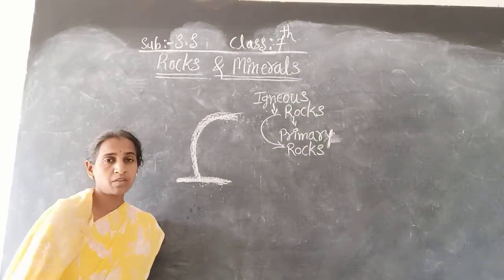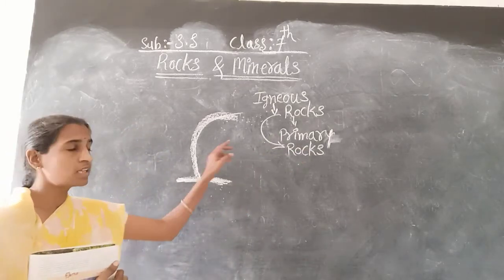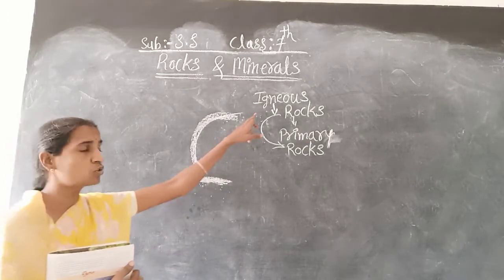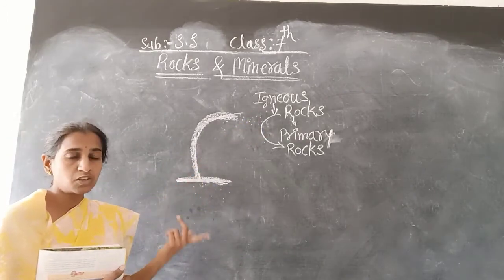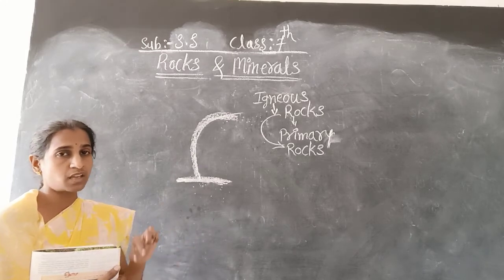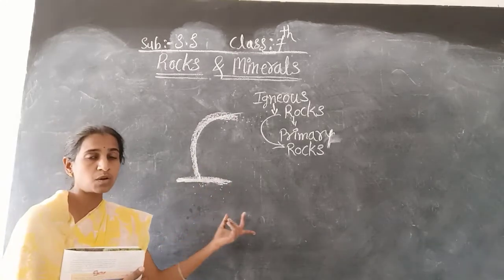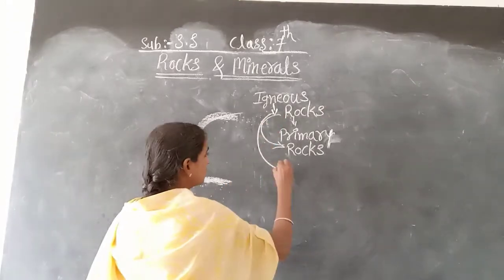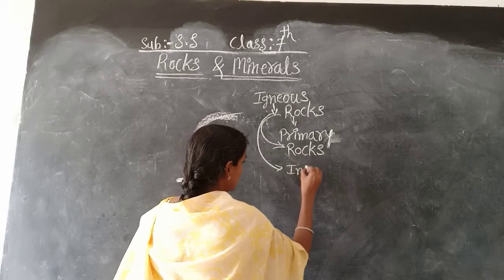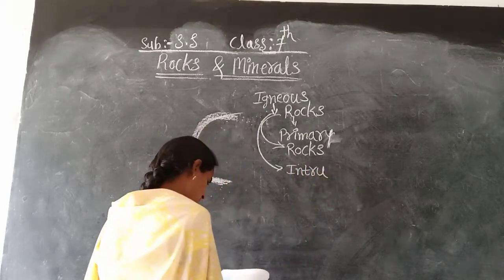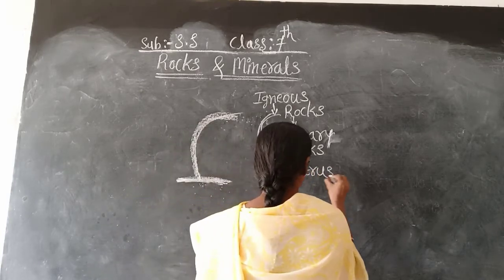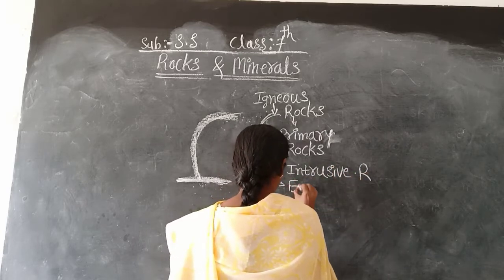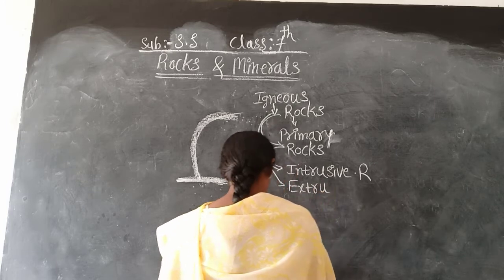I told this in the previous class only. What I told, the igneous rocks. In igneous rocks there are two types. One is intrusive, and another one is extrusive. Already I told in the previous class: intrusive rocks, and one more is there, that is extrusive.